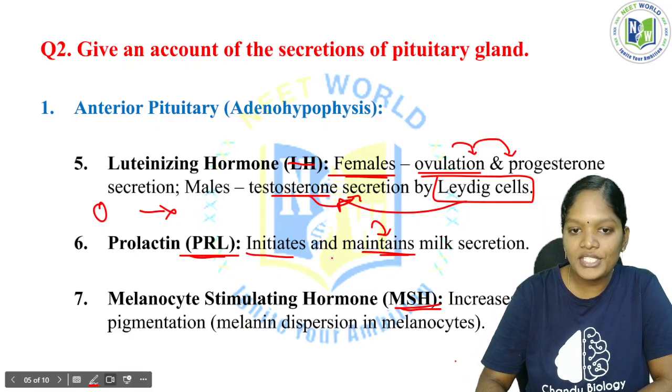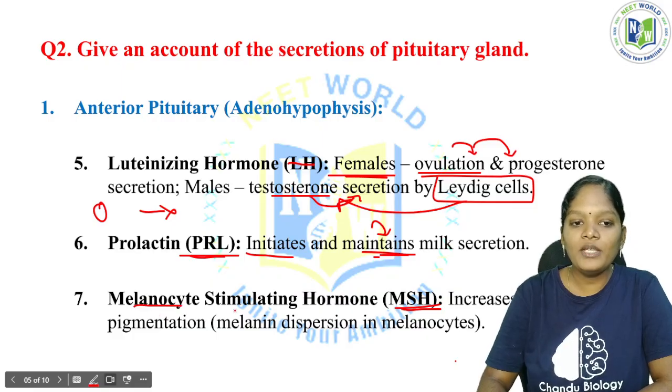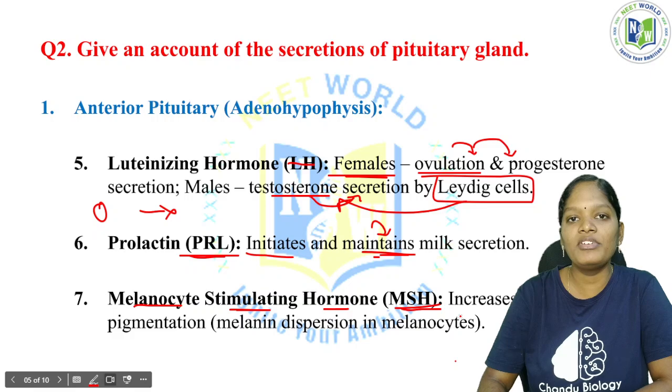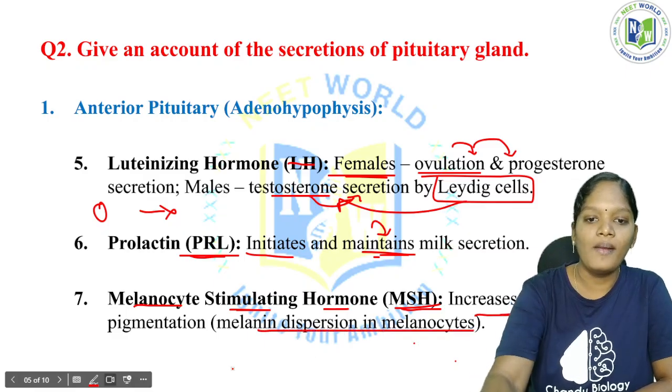Prolactin is the one initiating and maintaining milk secretion. Now, melanocyte stimulating hormone is responsible for skin color, increasing skin pigmentation, through melanin dispersion in melanocytes. This is very, very important.